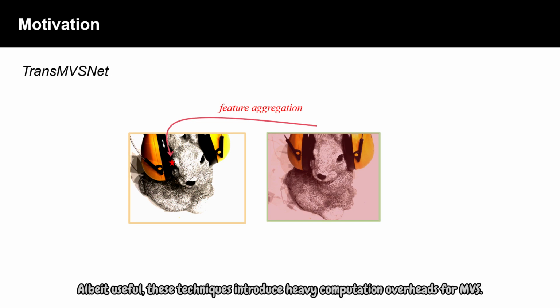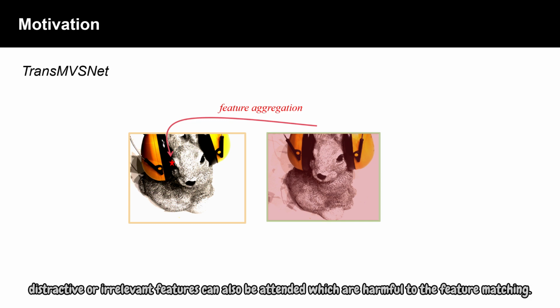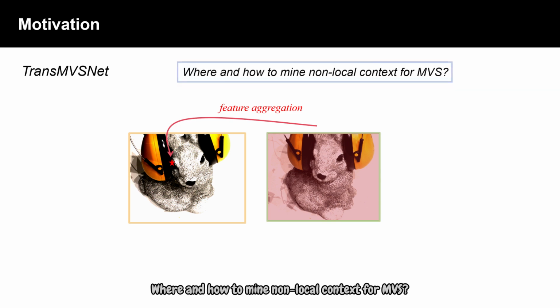Albeit useful, these techniques introduce heavy computation overheads for MVS. Each pixel densely attends to the whole image. In this case, distractive or irrelevant features can also be attended, which is harmful to the feature matching. This raises a fundamental question: where and how to mine non-local context for MVS?